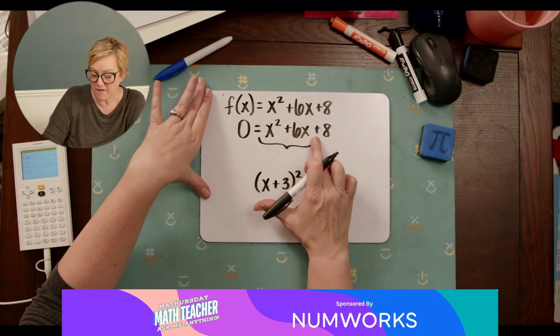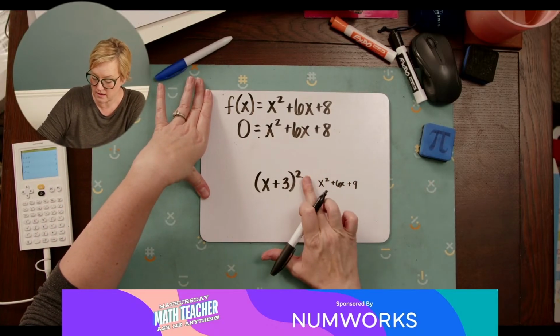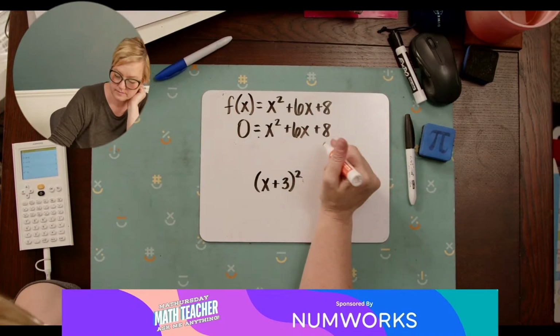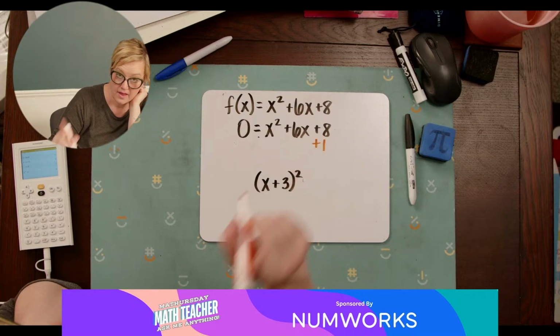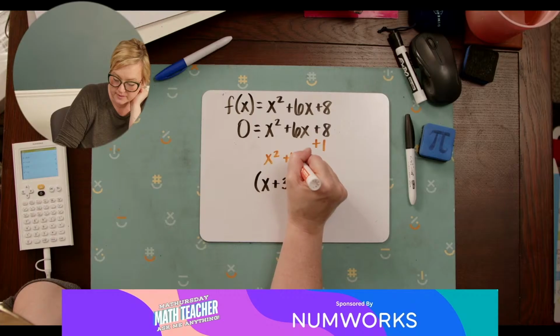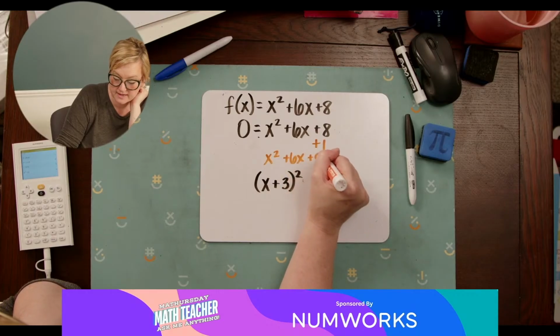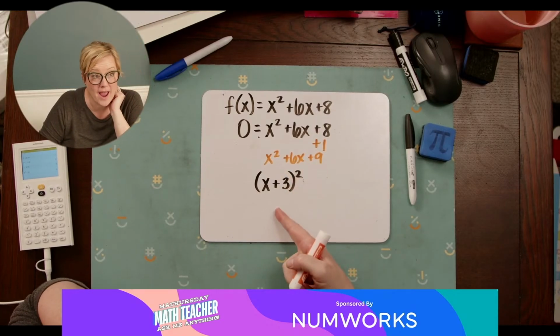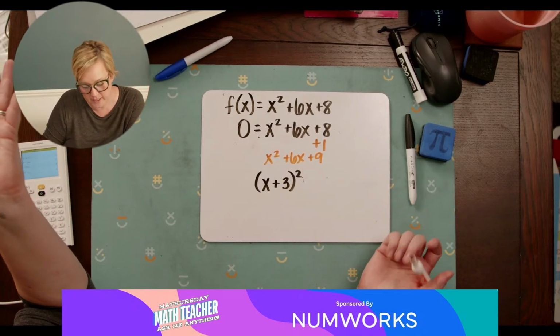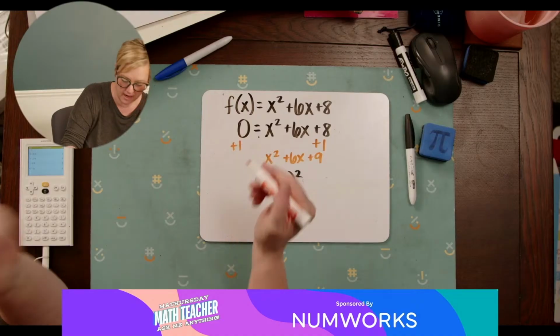If I add 1 to that 8, that would give me x squared plus 6x plus 9, which then I could rewrite as x plus 3 squared. But I can't just add 1 to one side, right? I've got to add it to both sides.